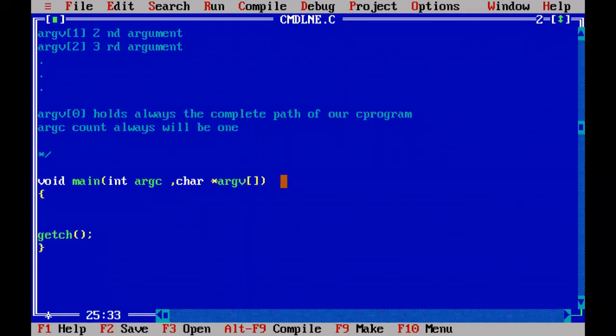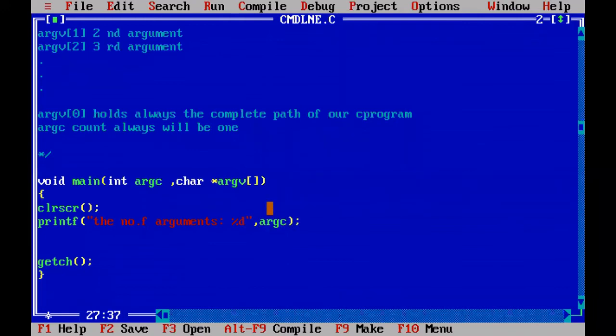So now you come to the program. There are no variable declarations, CLR, SCR. And now I am writing printf. In the printf I want to know the number of arguments: percentile D, comma, and replace the number of arguments with argc.